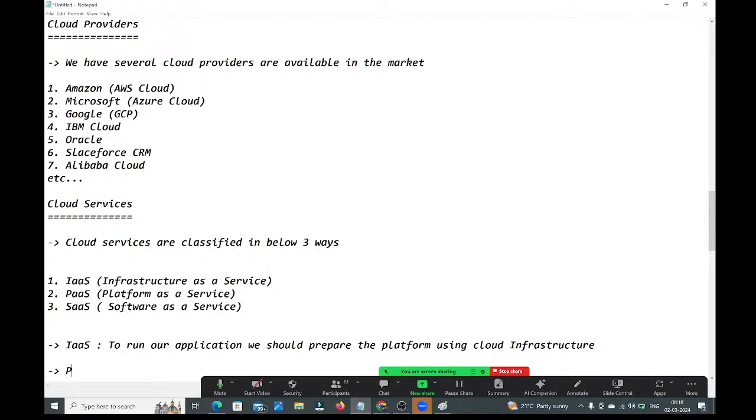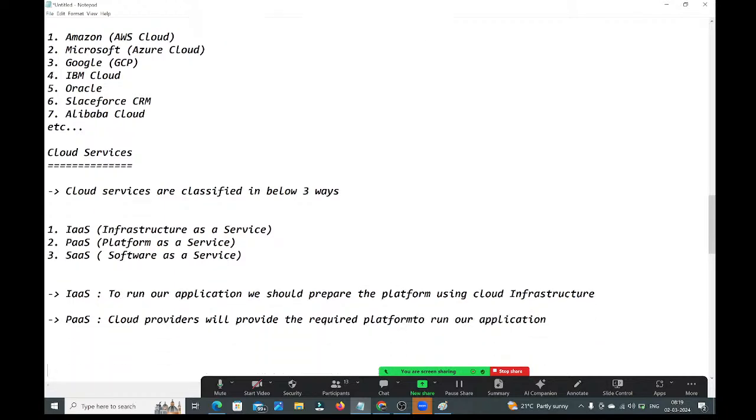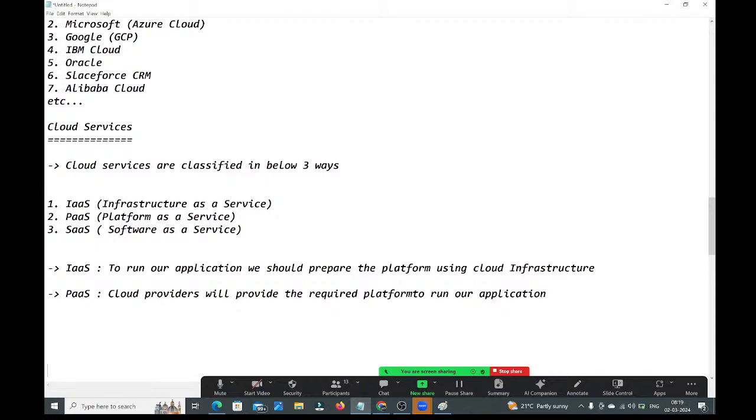Next, PaaS, guys. Here what we are doing, observe carefully, guys. Cloud providers will provide the required platform. We don't need to worry about the platform. They are providing the platform directly, guys. We can use that platform to run our application. So cloud providers will provide the required platform to run our application, guys.